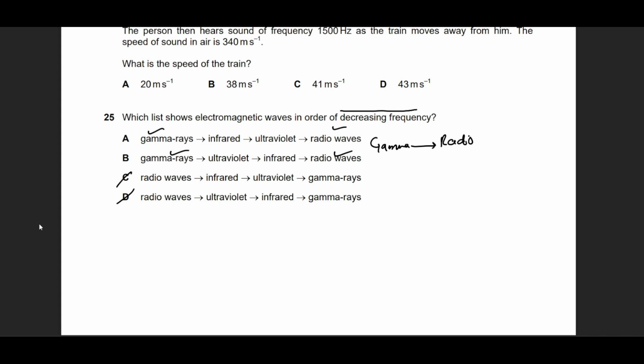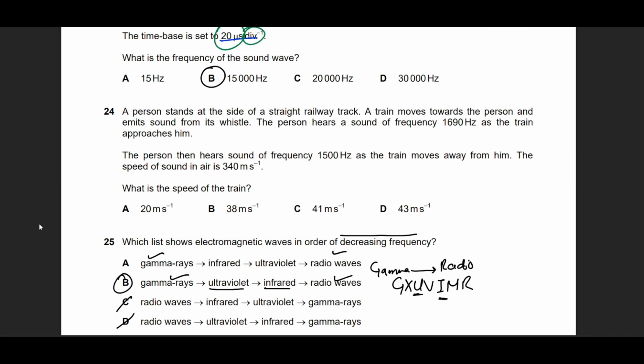You need to recognize that the correct format would be option B, because first we have gamma, then X-ray, then ultraviolet, then visible, then infrared, then microwave, and then radio. So we can see that ultraviolet actually comes first and then infrared comes later. Okay. Now moving on to question number 24.